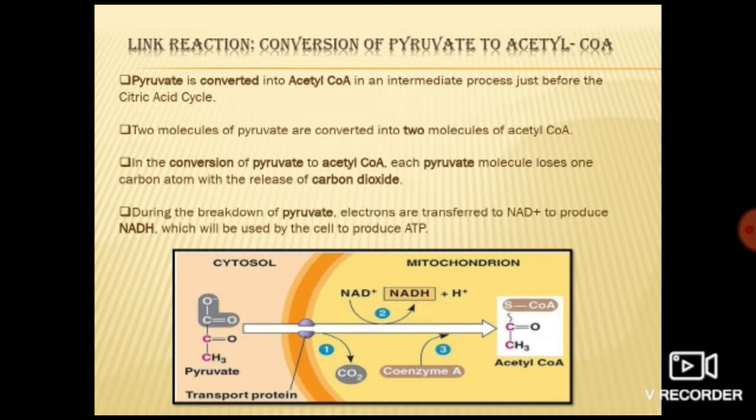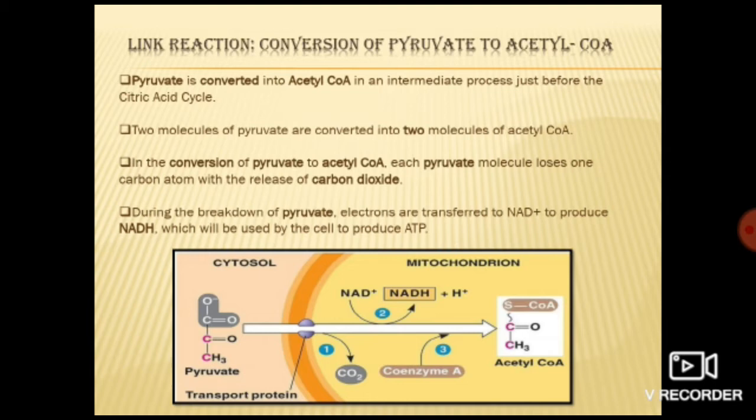there is a production of 2 molecules of carbon dioxide and 2 molecules of NADH2. Got it? That is the reduced form of nicotinamide. Why am I saying 2 molecules, is it clear? Because 2 molecules of pyruvate are there. That's why once the reaction happens, after that the same reaction will happen again with the second pyruvate molecule. That's why it will produce 2 molecules of acetyl CoA, 2 molecules of carbon dioxide and 2 molecules of reduced nicotinamide. Clear till here?